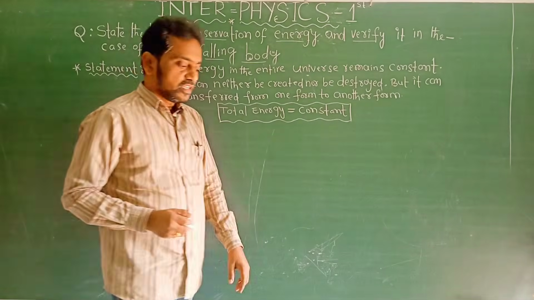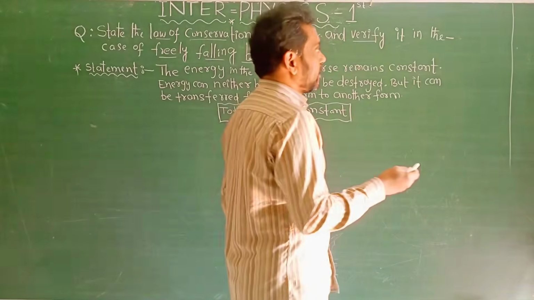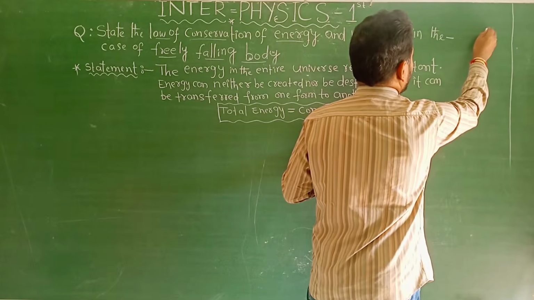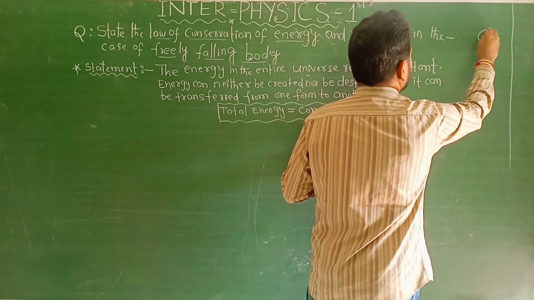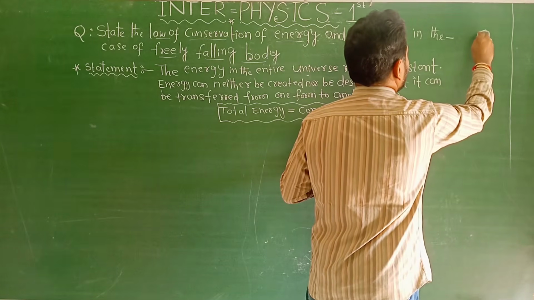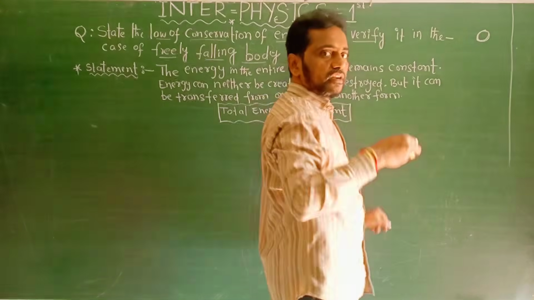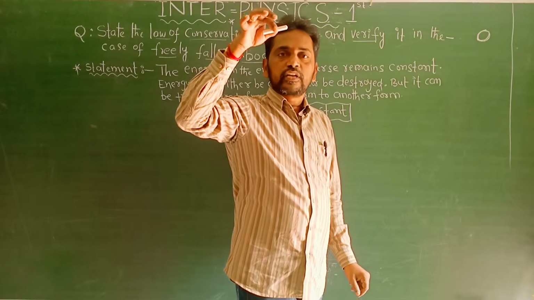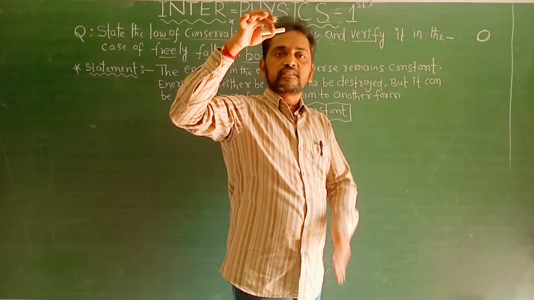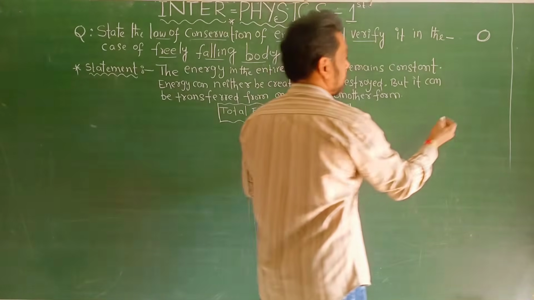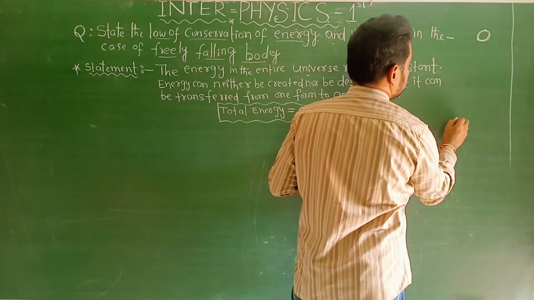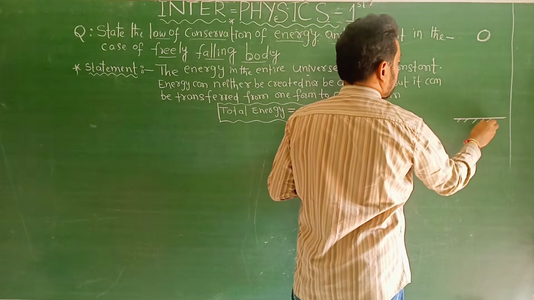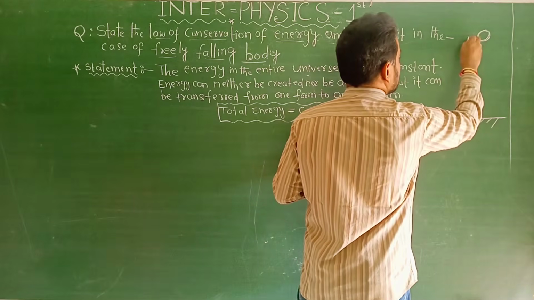Here one diagram is there. All of you listen. Diagram: consider a body. The diagram is very important. Listen carefully. This is a body. Now this is a freely falling body. It is maintained at some height from the ground. Here this is the ground. So this is position A.